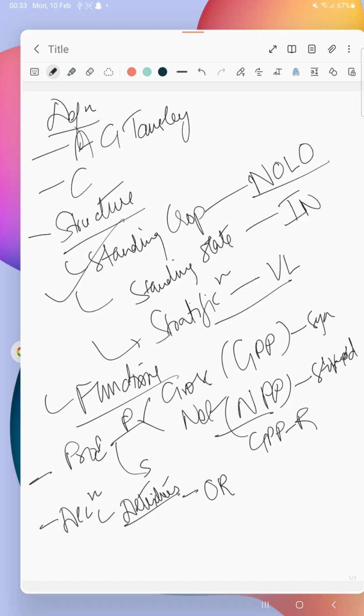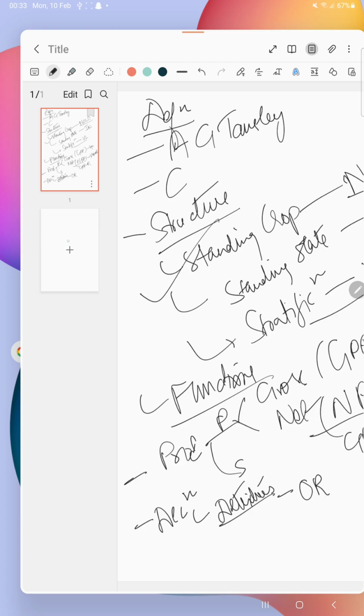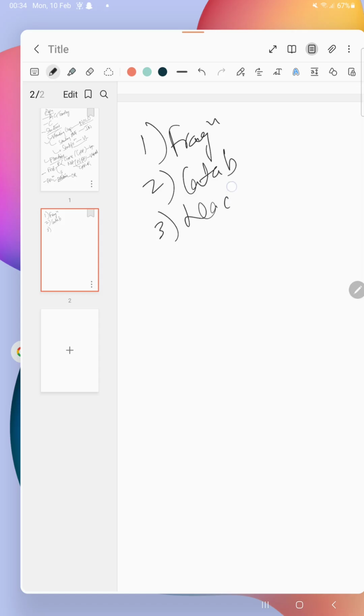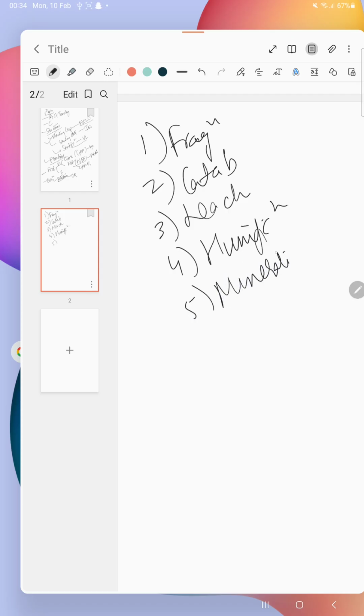Now moving on to the processes involved in decomposition. So what are the processes? Number one, we have the fragmentation process. Number two, the catabolism process. Number three, the leaching. Number four, the humification. Number five, the mineralization. So I will just give a quick recap of what each is.